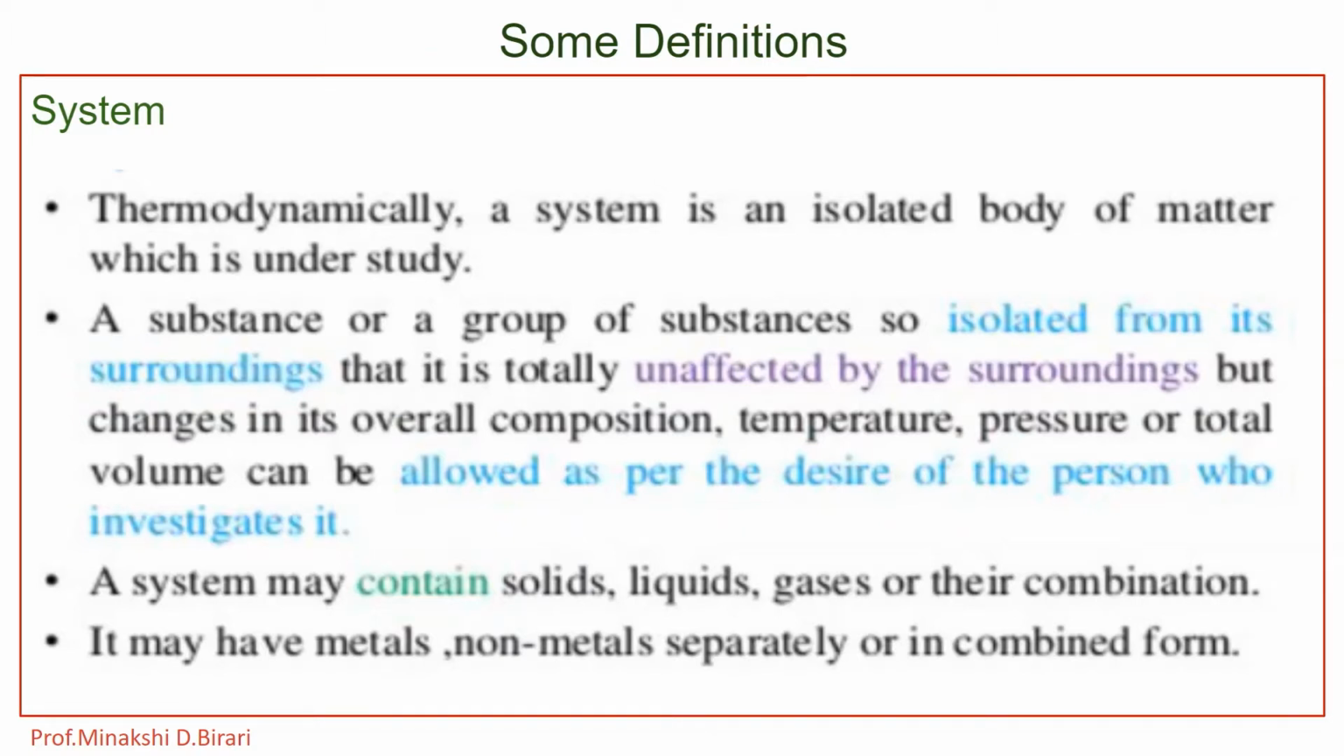System is defined as any portion of the universe under study. It is also defined as a substance or mixture of substances which is isolated in some way from other substances. For example, we can take water system, sulfur system, etc. And a system may contain solids, liquids, gases or their combination. It may have metals, non-metals separately or in combined form.